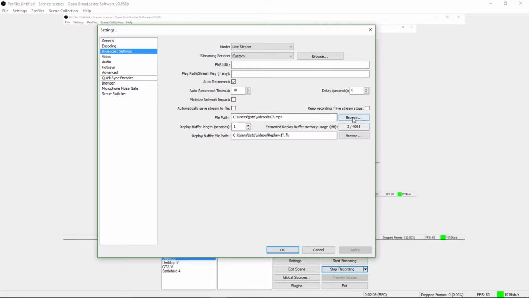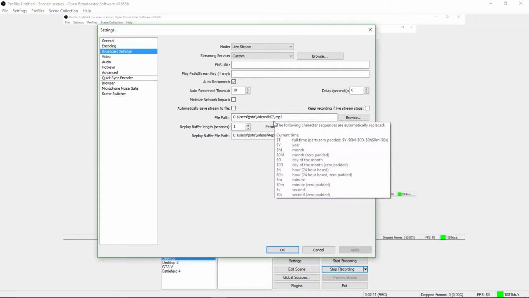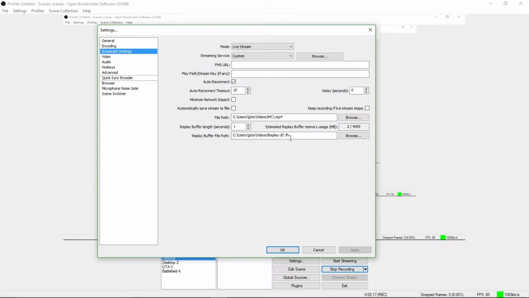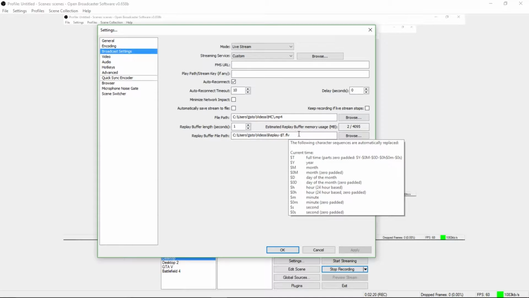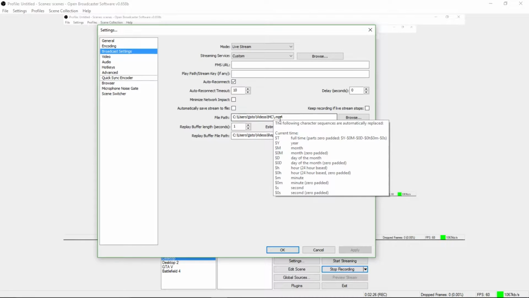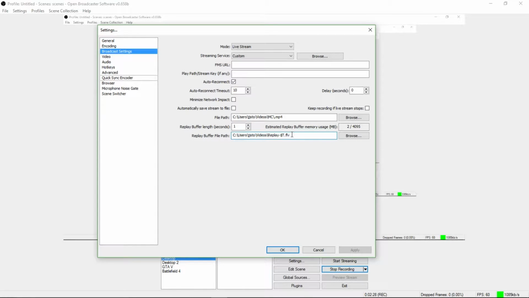You want to go to here, and then you want to save it to wherever you're going to save it, but you want to make sure it's an MP4 because it'll save it as an FLV, which you can't do much with. So you want to make sure you make this an MP4, and you might want to make this an MP4 too. So I'll do that now.